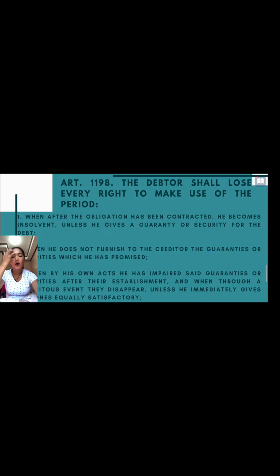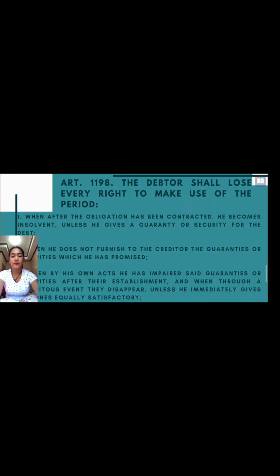Number 3. When by his own act he has impaired said guarantees or securities after their establishment, and when through a fortuitous event they disappear, unless he immediately gives new ones equally satisfactory.